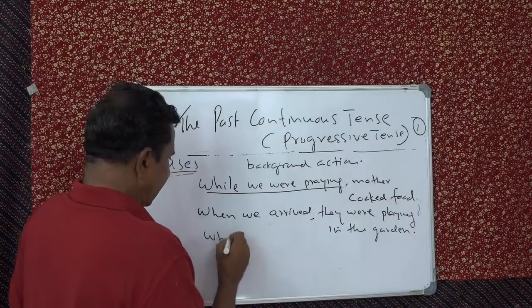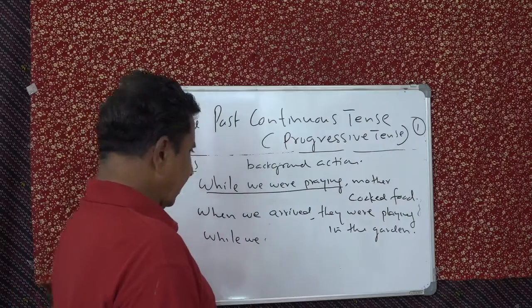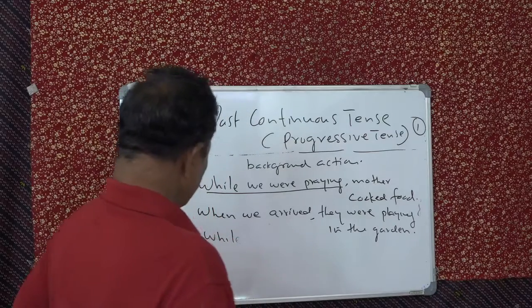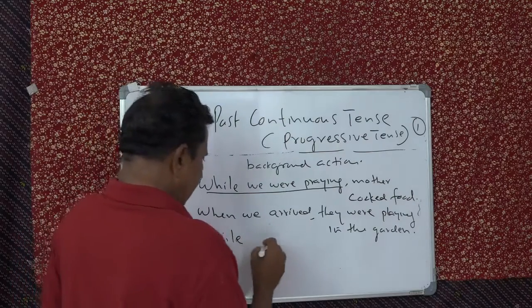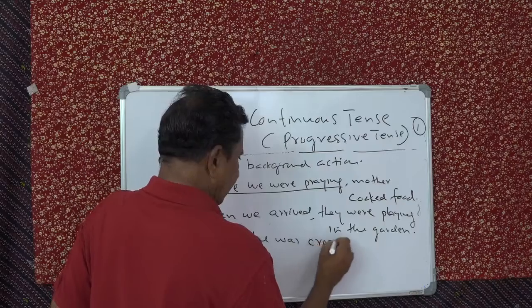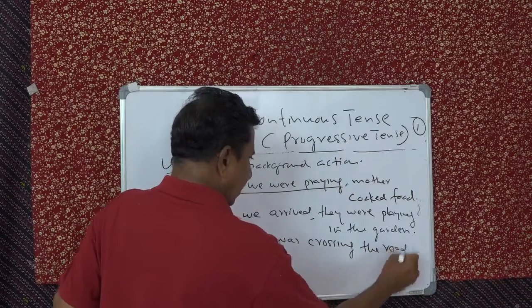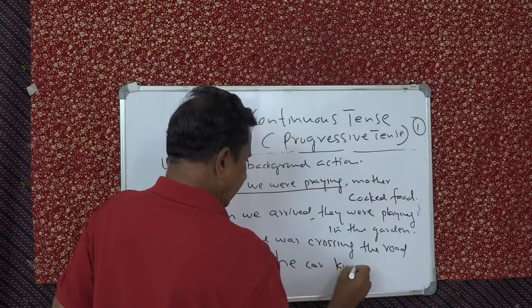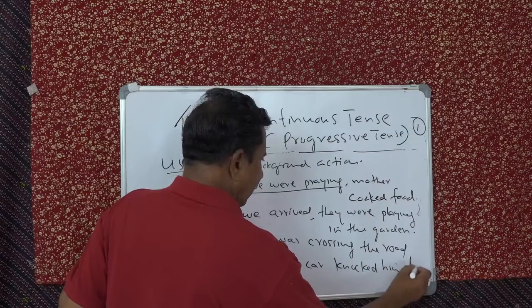while he was crossing the road, a car knocked him down.